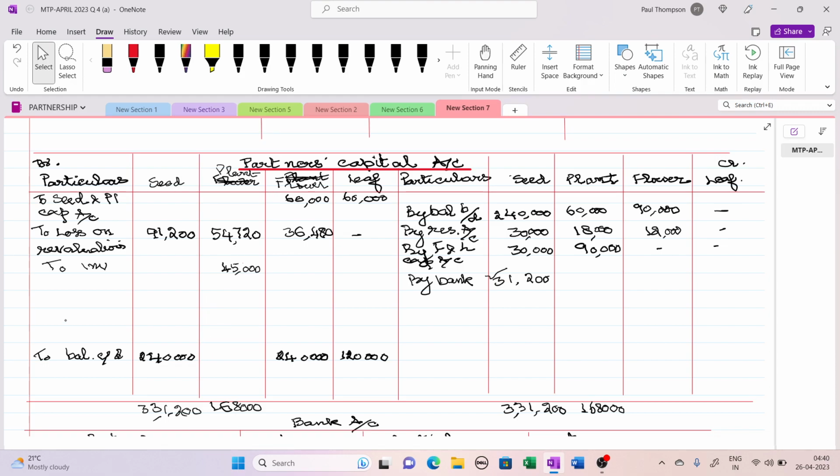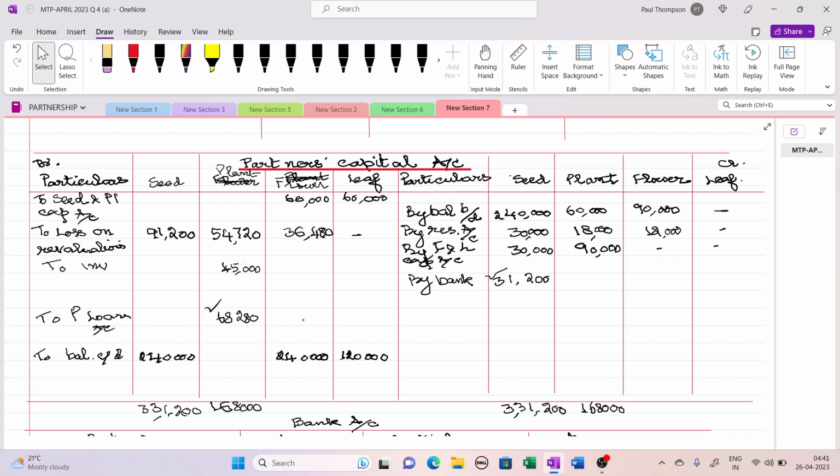So the balancing figure to plant's loan account is 68,280. Yes, the total matches. So the total of this amount goes to his loan account.